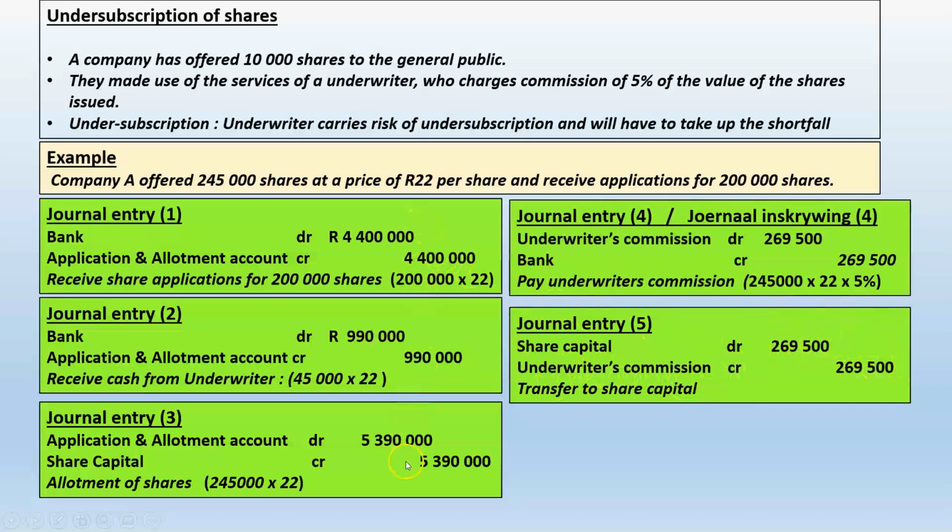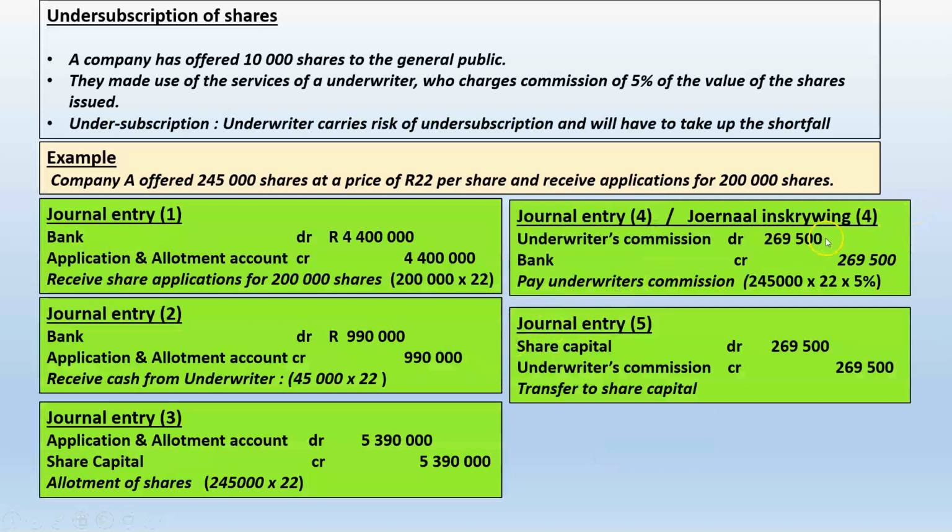So how much money would I have raised? 5,390,000. And then I'm going to debit my share capital account with an underwriter's commission of 269,500 Rand. The other alternative is that I could have taken that underwriter's commission debit and written it off against retained earnings.